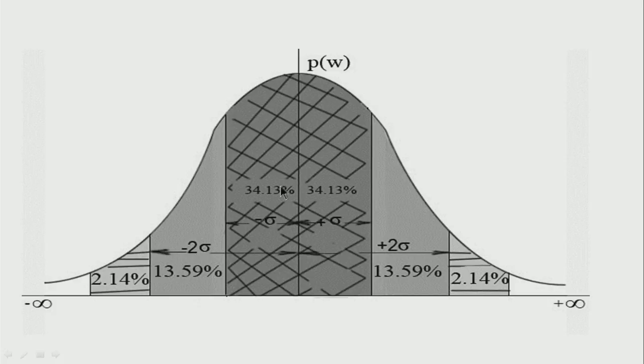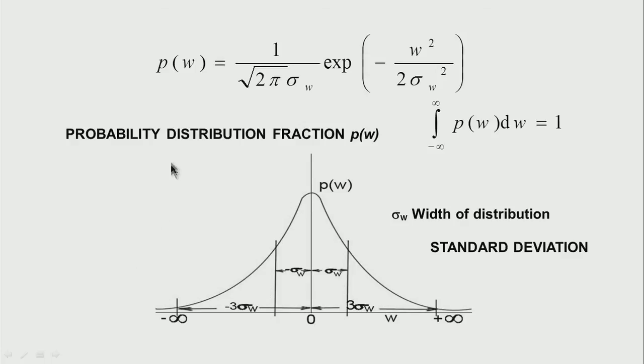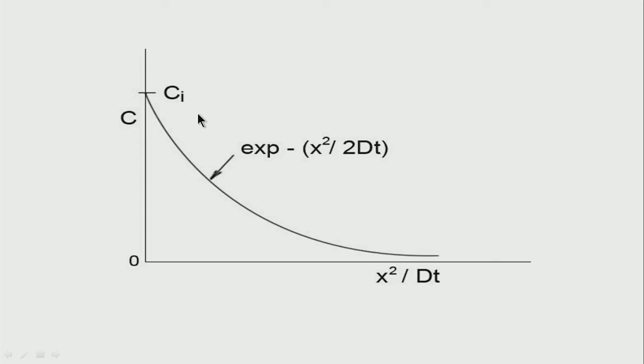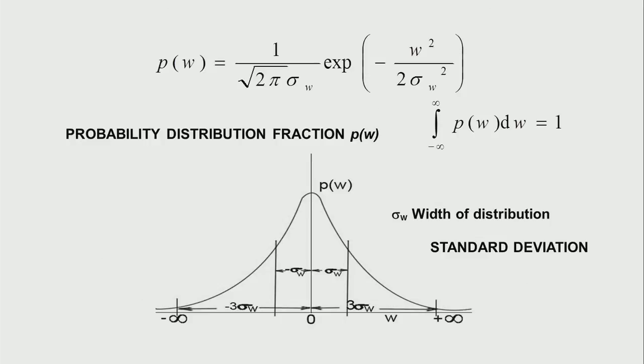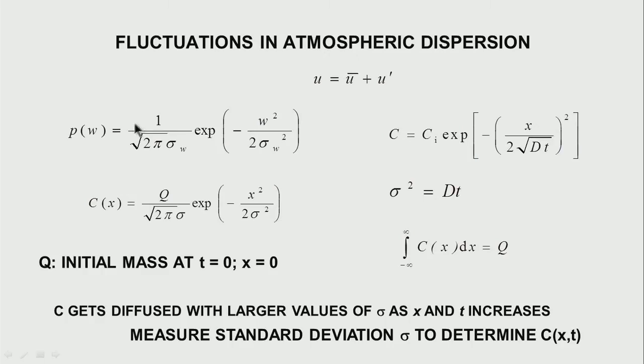Now, if I go back to the previous slide and take a look at the probability distribution and compare it with the bell shaped distribution, what do I find on dispersion? In the atmosphere I have fluctuations, just like I have fluctuations of the dummy variable. The probability distribution fraction Pw is given by 1 over root 2 pi into the standard deviation, times exponential.